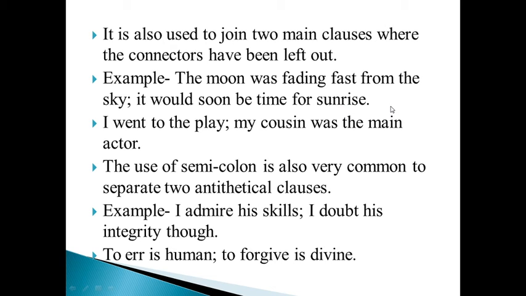In this example, when we want to join two main clauses where the connectors have been left out, there is no connector between these two clauses, and we have used semicolon to join them. The first clause is the moon was fading fast from the sky, and the second one is it would soon be time for sunrise. So for connecting without any connector, we have just used semicolon here. Next example: I went to the play; my cousin was the main act.